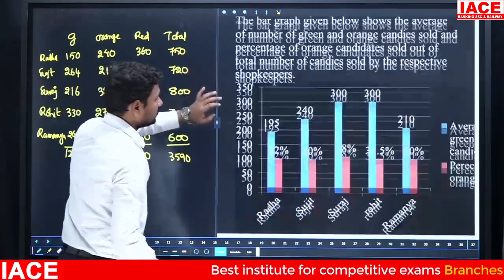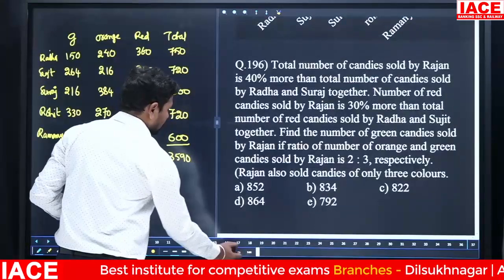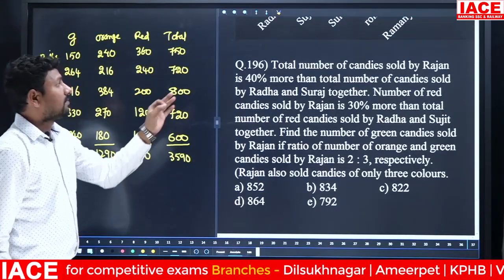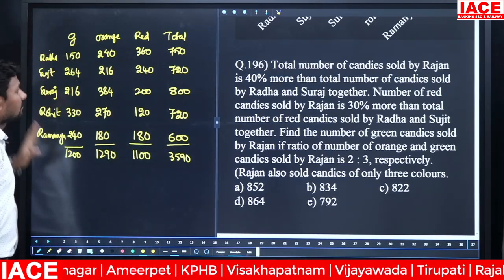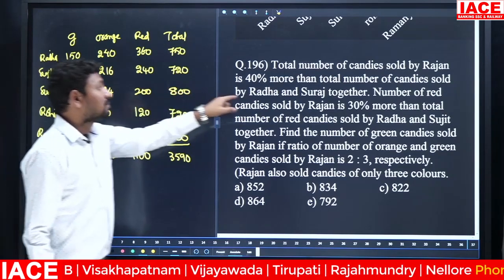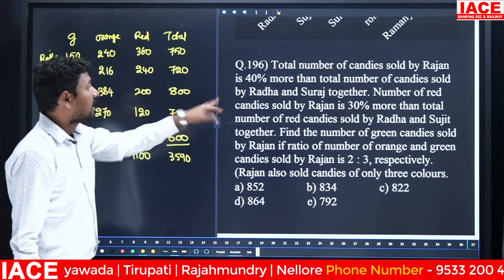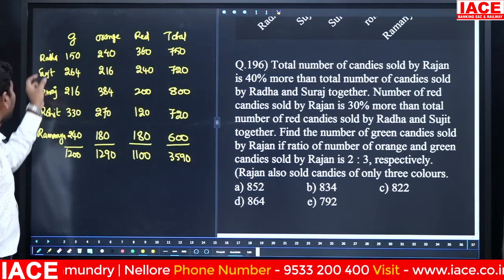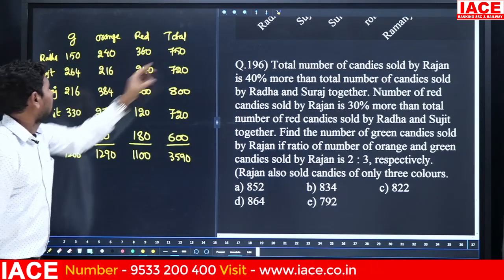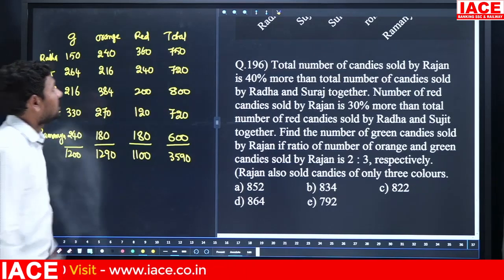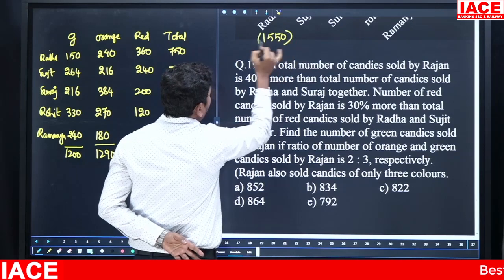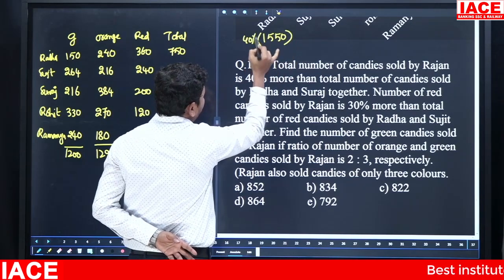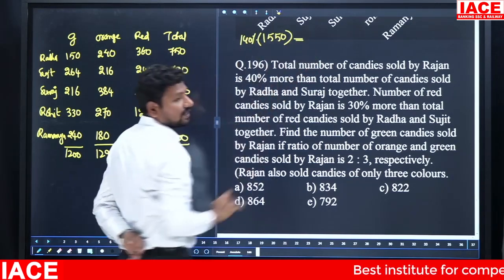Next. It's somewhat lengthy. Total number of candies sold by Rajan. You can observe that there is no Rajan column. It is 40% more than the total number of candies sold by Radha and Suraj together. Radha value is 750. Suraj value is 800. It becomes 1550. In 1550 we require 40% more, then 140% is required directly.